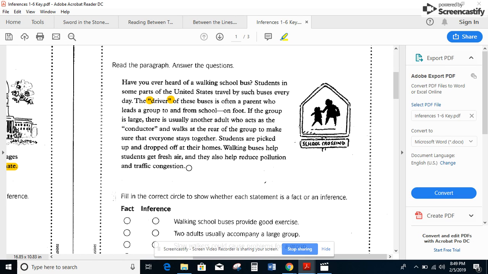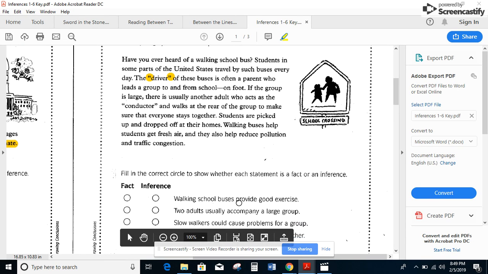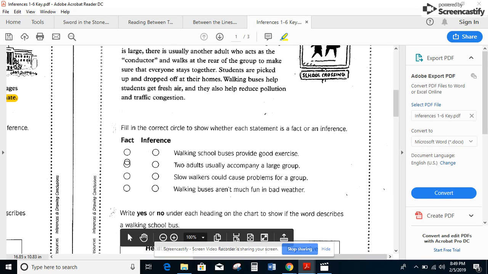So congestion, I know that traffic means there's a lot of it tightly together, and I know that when I am congested with a cold, it means my chest is stuffy, so traffic must be stuffy and tight together. So again, we're looking to see if it is stated directly, a fact, or if we have to put it together with what we know from our own experience to make an educated guess, and it's an inference.